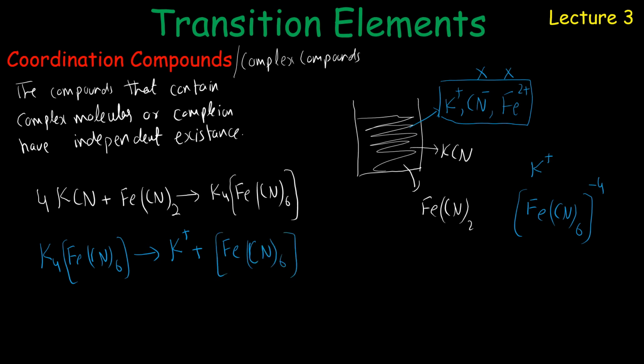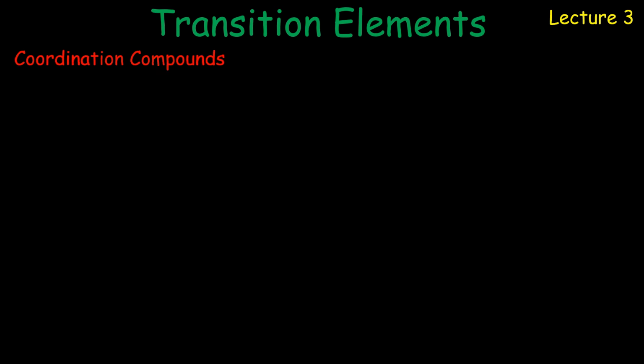So you place 4 potassium here, and this is the negative ion. In order to balance 4 positive, we should write 4 negative here. So this is the compound that is something new, and that is named as complex ion. It is very stable, has independent existence, and complex ions are generally represented by square brackets. This is basic information: inside water for a complex compound we get some big radical, named as complex ions.